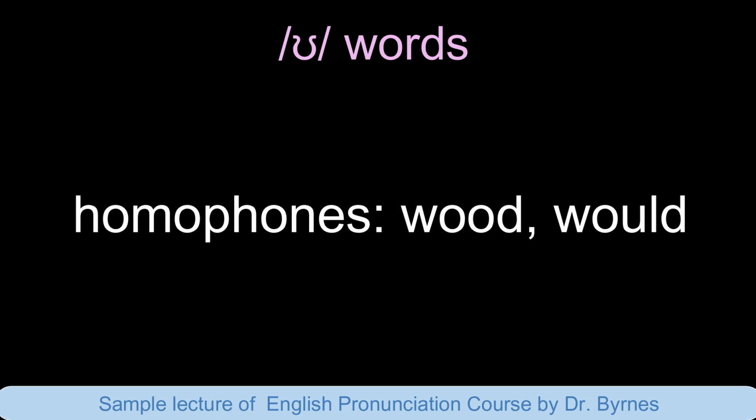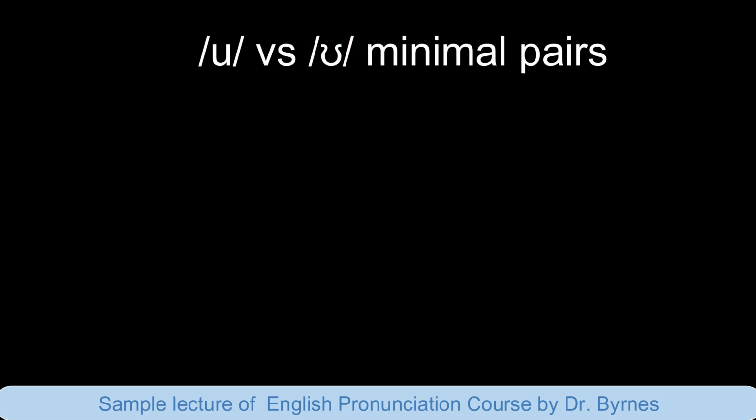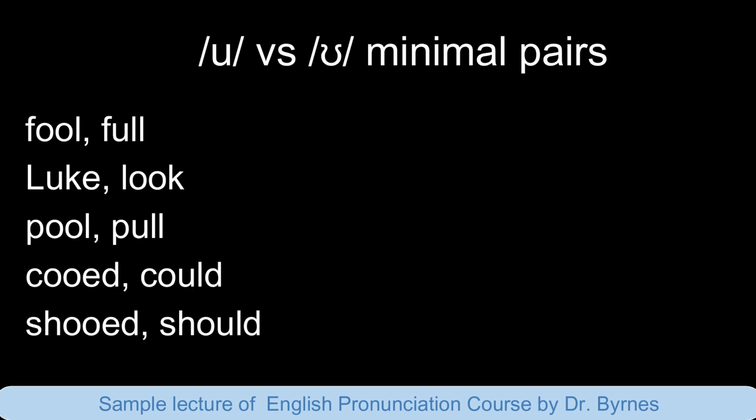/u/ versus /ʊ/ minimal pairs. These are /u/ versus /ʊ/ minimal pairs. Fool, full. Luke, look. Pool, pull. Could, cooed. Should, shooed.